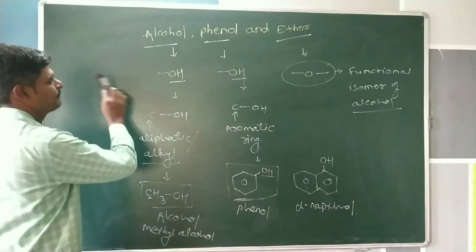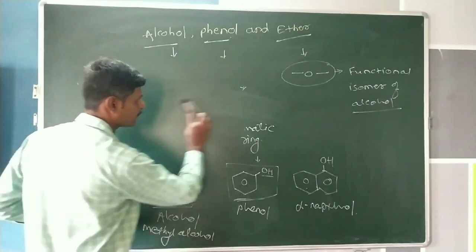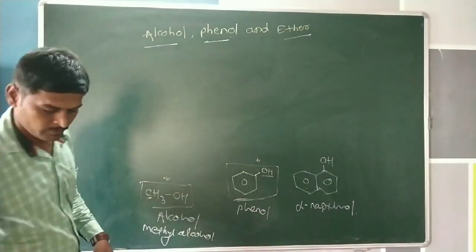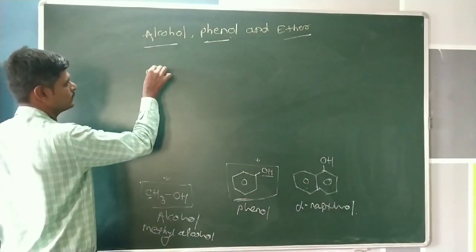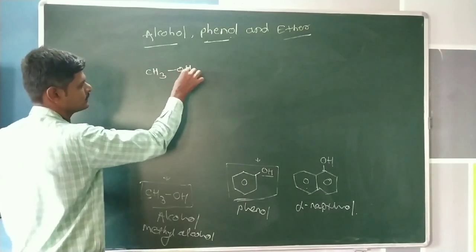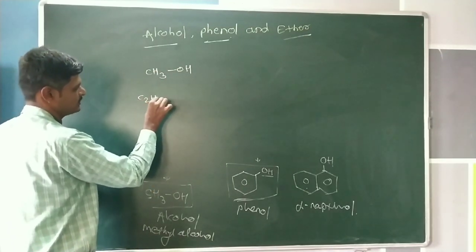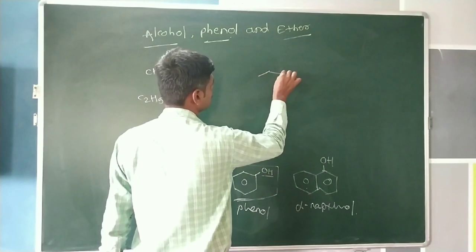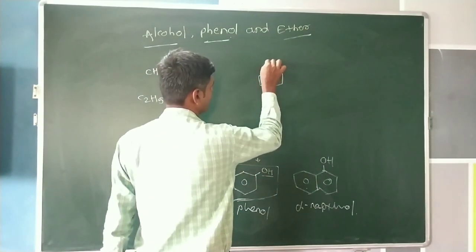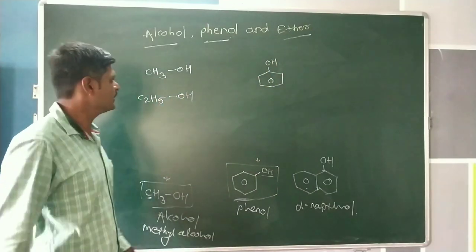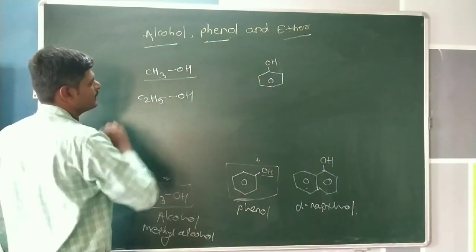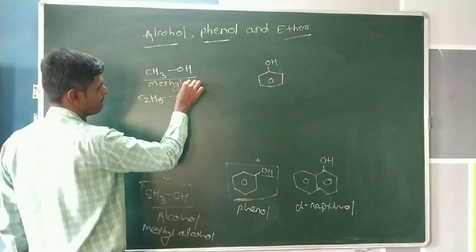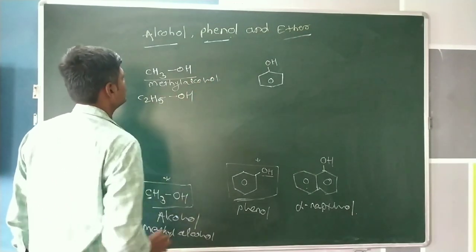The first example is CH3OH and the second example is C2H5OH. The first example is named methyl alcohol.